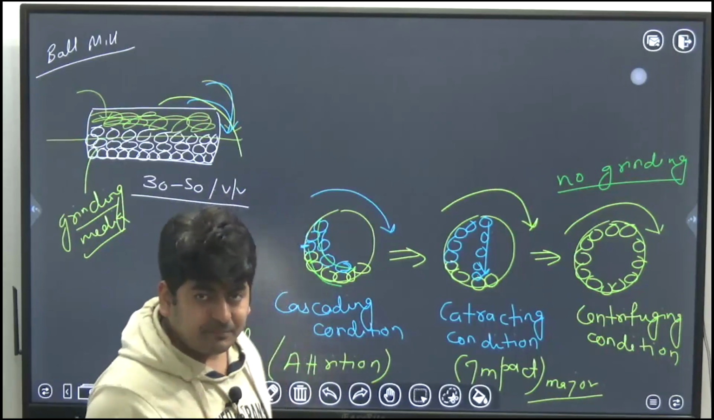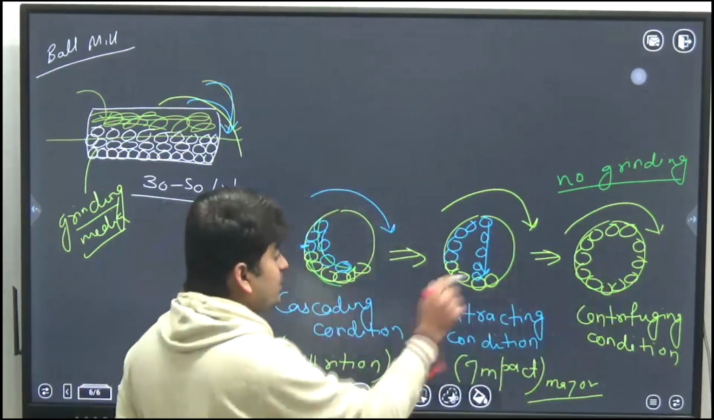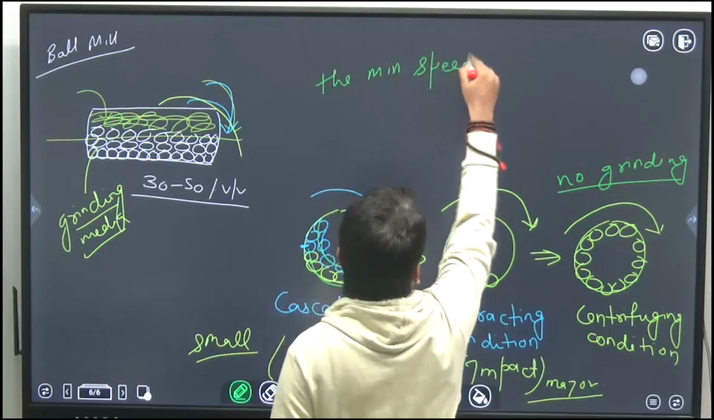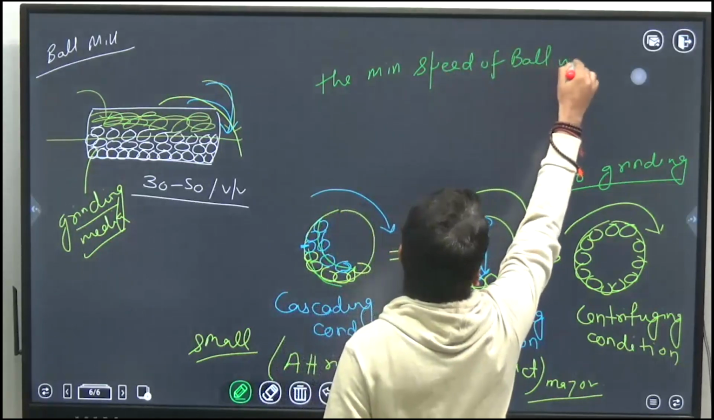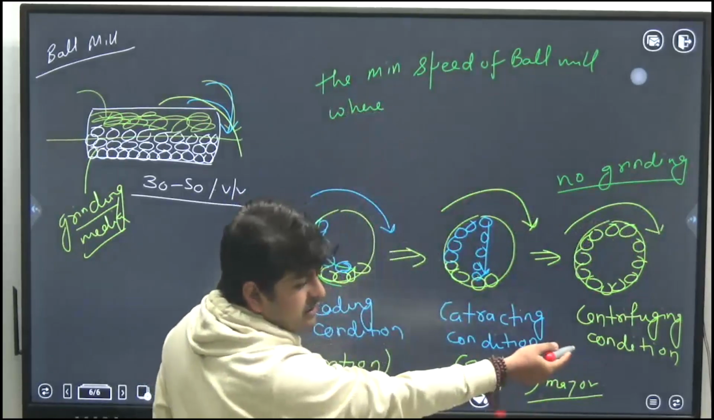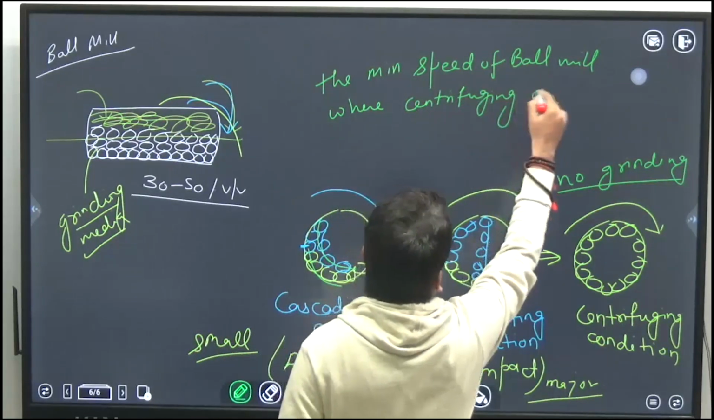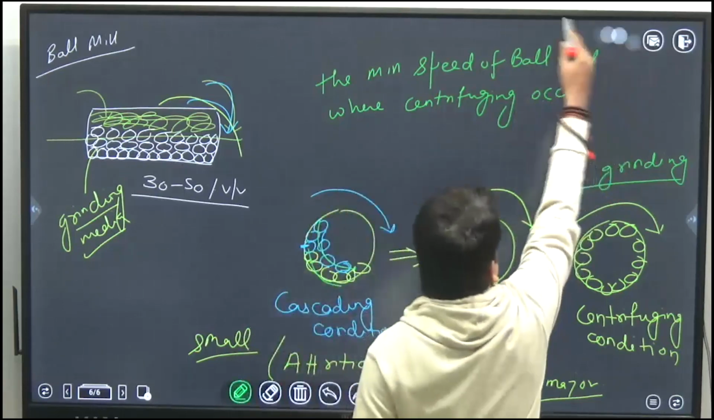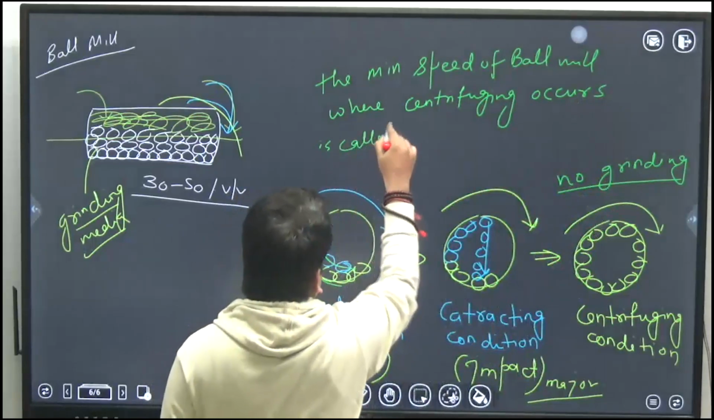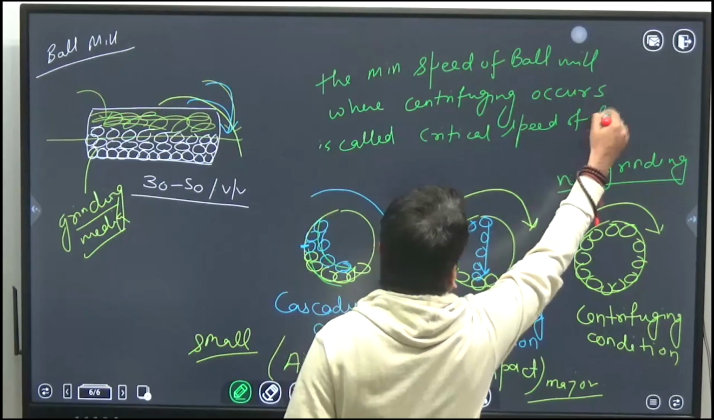Okay, so now you can understand, as we are increasing the speed of the ball mill, the minimum speed of ball mill where centrifuging occurs, okay, is called critical speed of ball mill. Critical speed of ball mill.